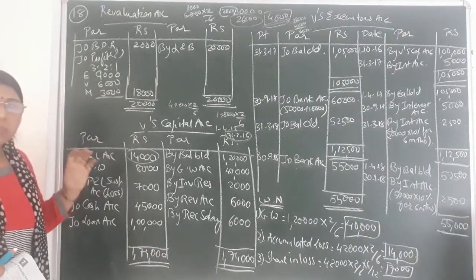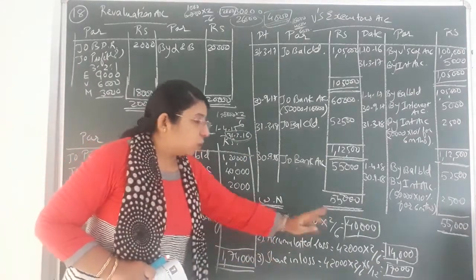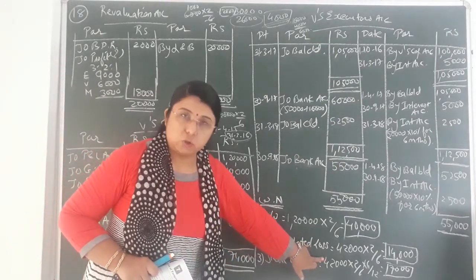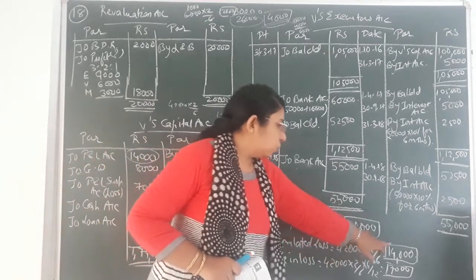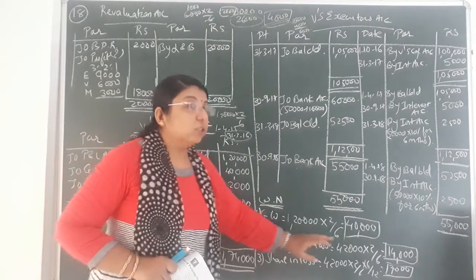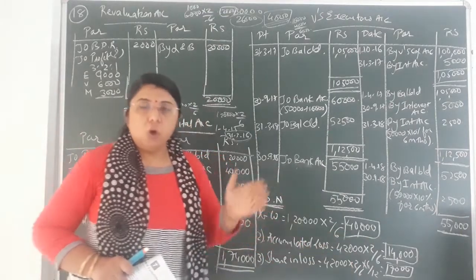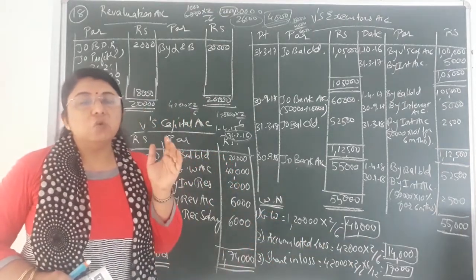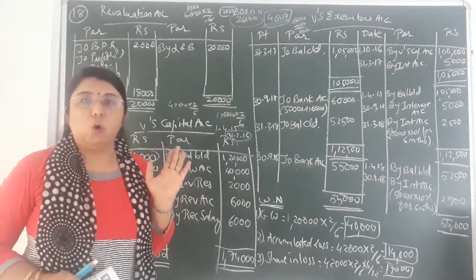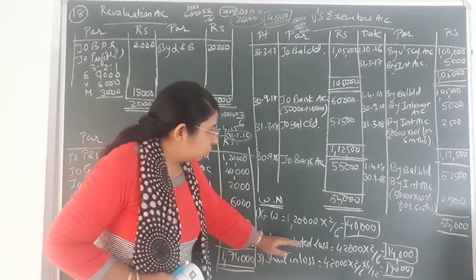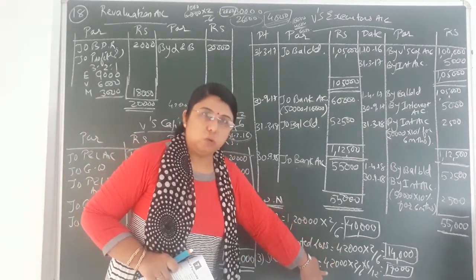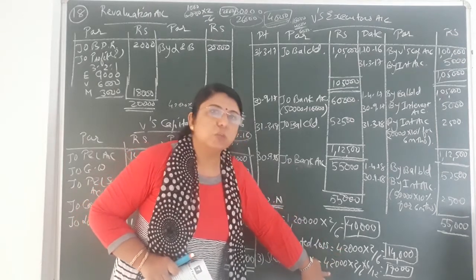Now you will ask me why this accumulated loss entry has come 2 times. The first one is distribution of accumulated loss, in which the share of the partner whose death has occurred is rupees 14,000. And the second one is share in loss, of the partner whose death has occurred, which is to be counted on the basis of last year's profit or loss. Now last year's profit or loss would be the same, which means the value would come the same in both, that is 42,000, 42,000. That's why the same calculation has been shown to you 2 times.